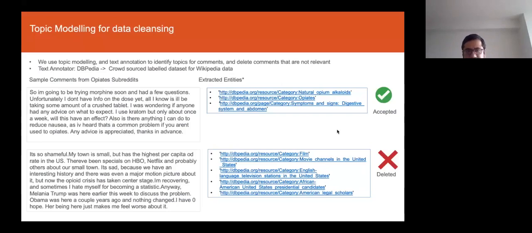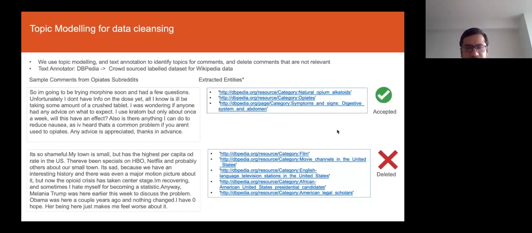And if you see these two examples, you would see the difference. Both the comments were posted in the opioids subreddit. If I'm looking at the first one, the entities that are extracted are really relevant to opioids. They talk about body parts, opioids that people are taking, and so on and so forth. But the comment below is by somebody and is not relevant to anything, not linked to opioids.